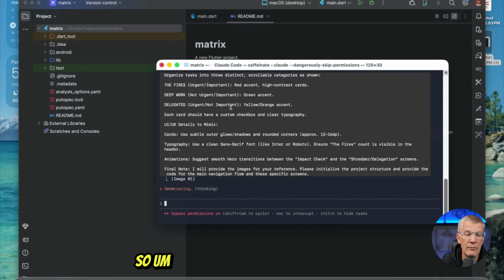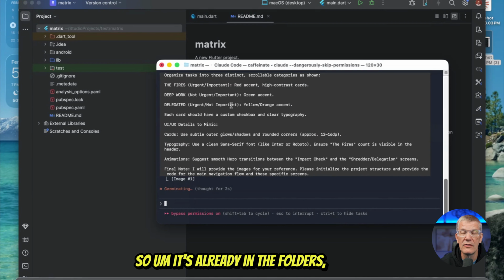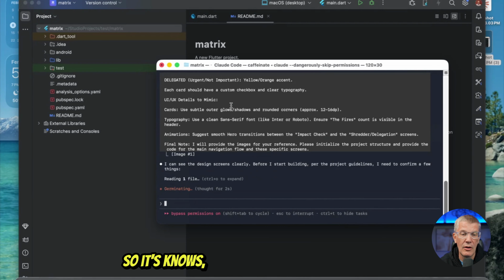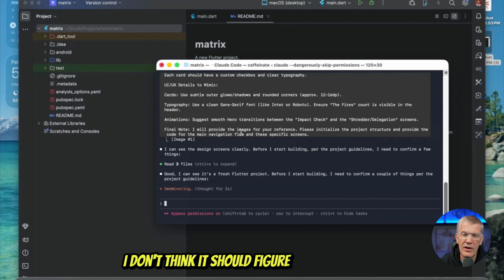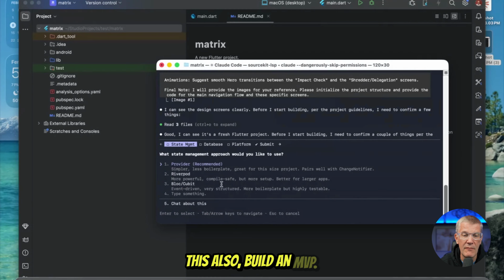So it's already in the folders, right? So it knows, hey, we're trying to build this for Android. We did not tell it local SQL. I don't think it should figure that out on its own. If we wanted to, we could have done it in Firebase. But why not go ahead and just do this also, build an MVP.